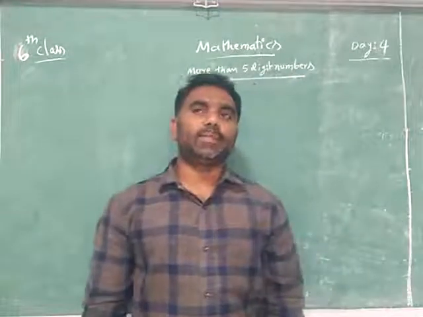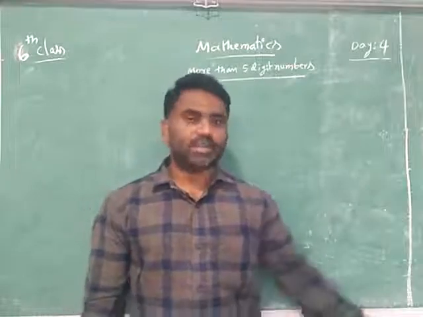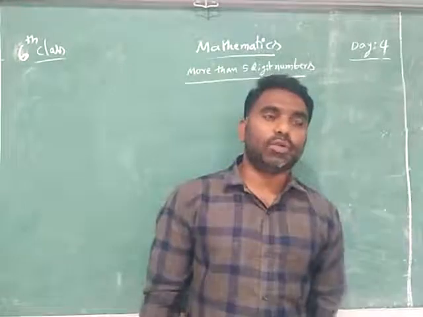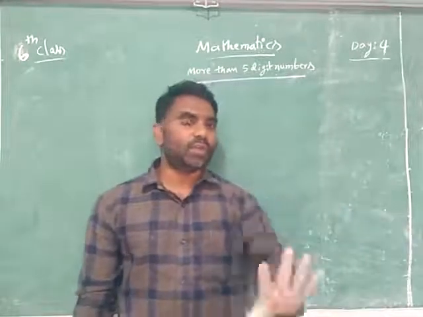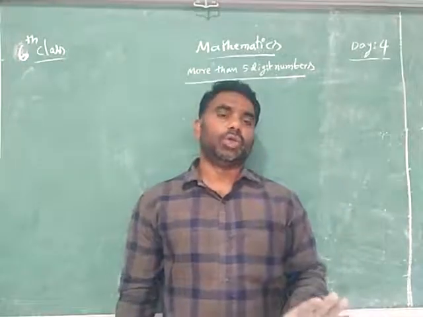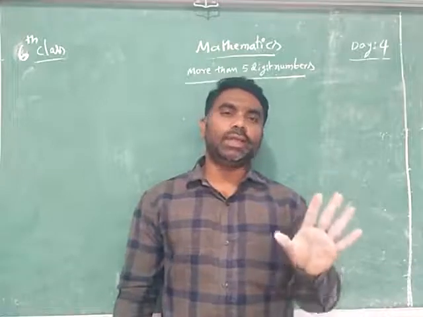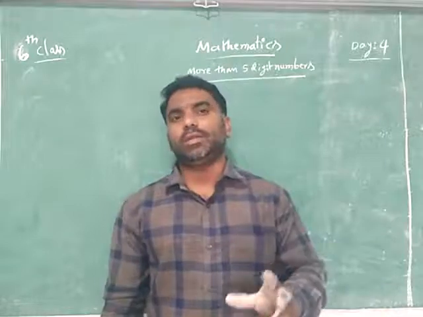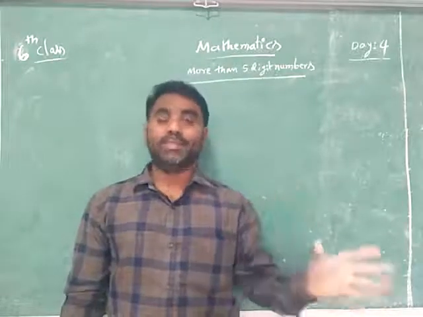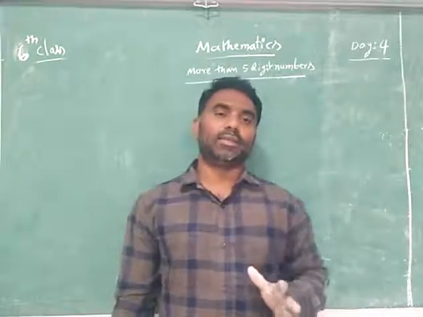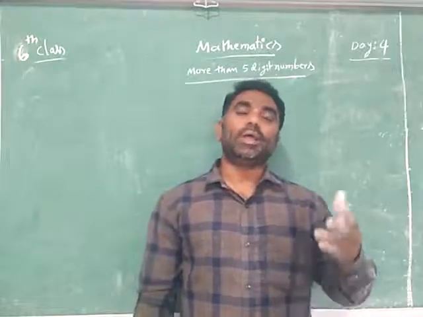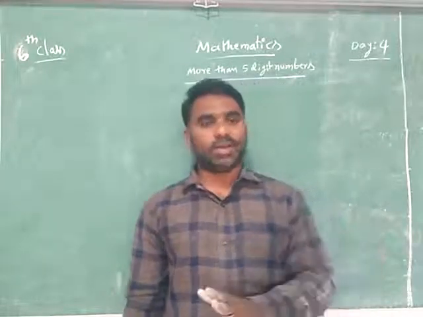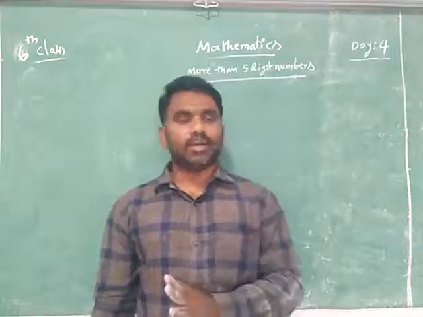Up to 5th class, and in 6th class in the recent 1, 2, 3 days' classes, we have discussed the numbers which have only 5 digits. You are able to read a 5 digit number, and you know how to write it, what the places are in 5 digits, and how to write the expanded form and short form, and which is bigger, which is smaller, ascending order, descending order.